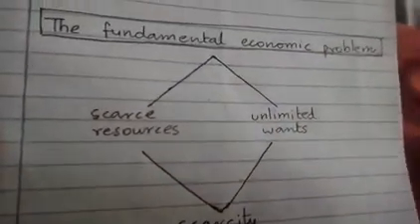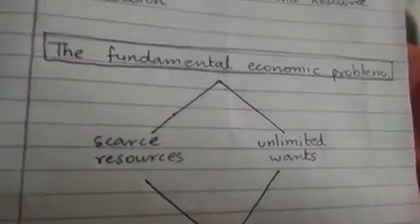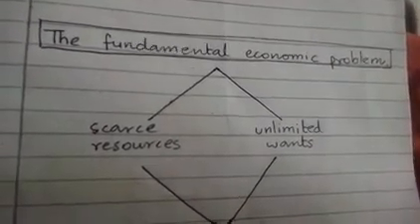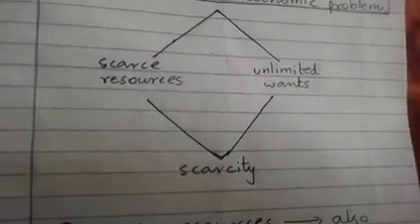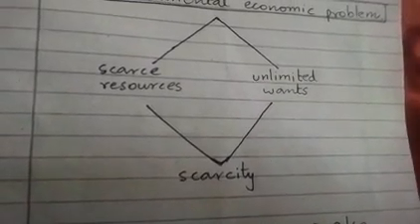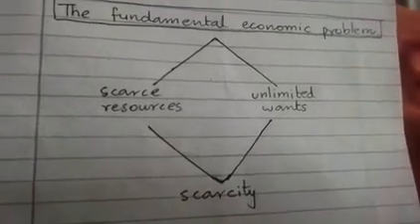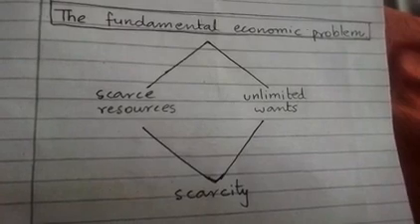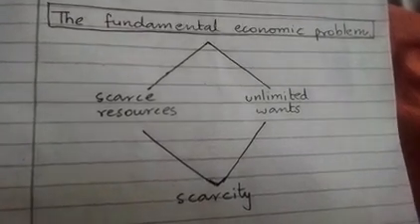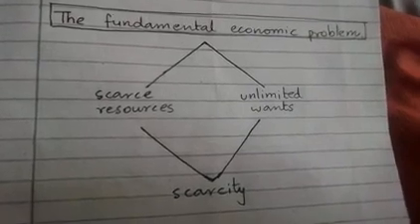So, now this fundamental economic problem is that the resources are scarce and the wants are unlimited. And therefore, this problem is also known as scarcity. So, in short, we can define scarcity as unlimited wants and limited resources, and we can also call it the fundamental economic problem. The fundamental economic problem is also known as the central economic problem. It is also known as the basic economic problem.